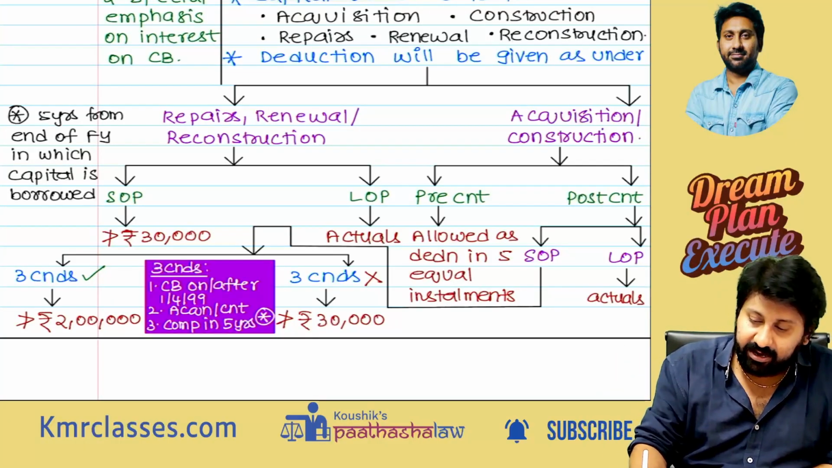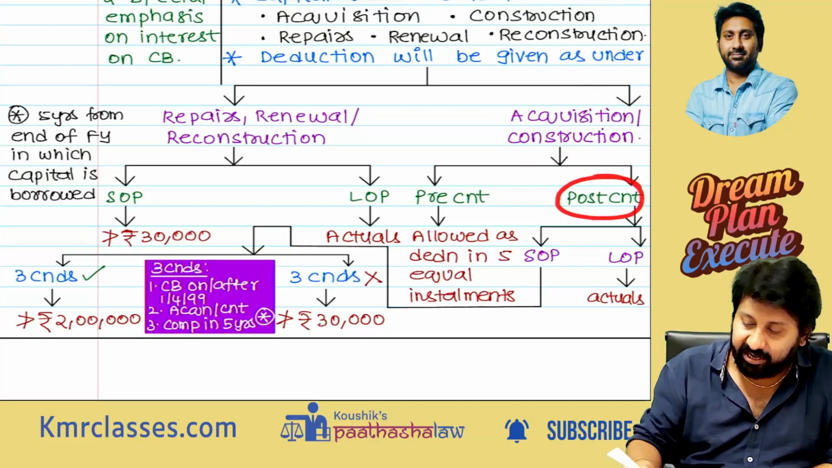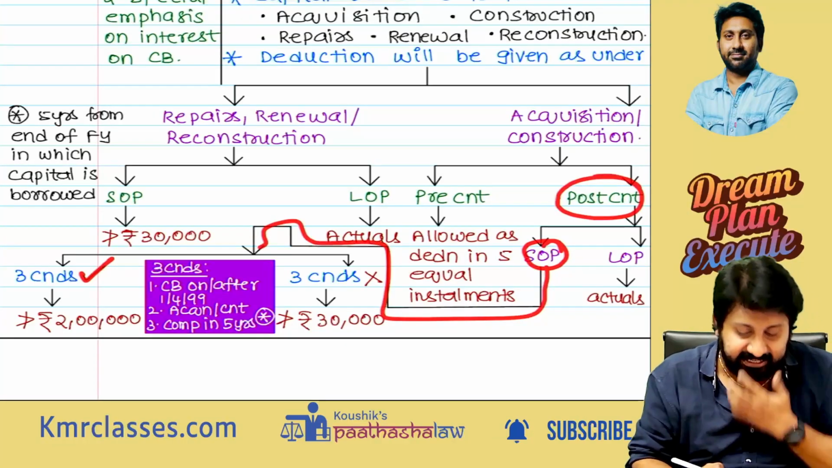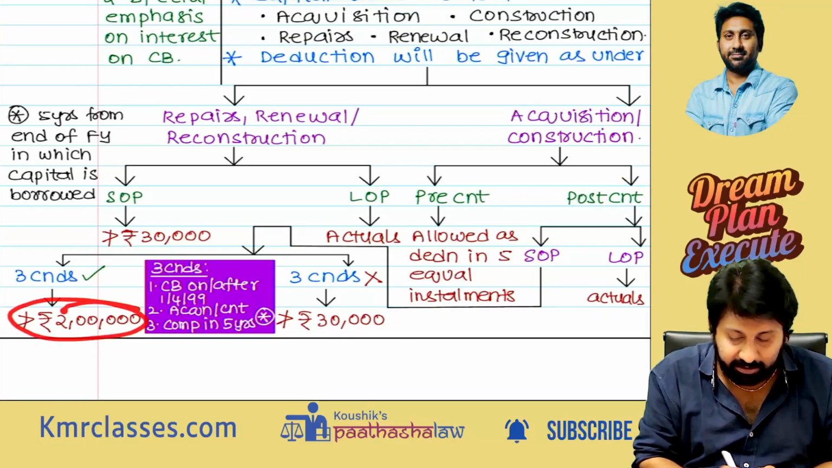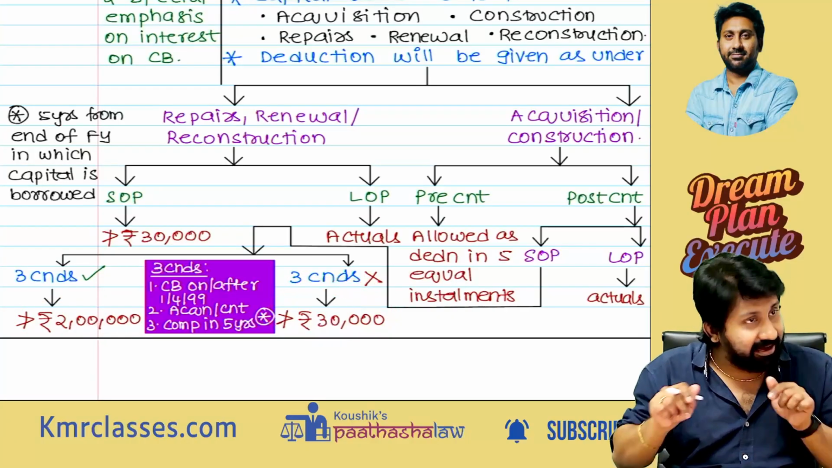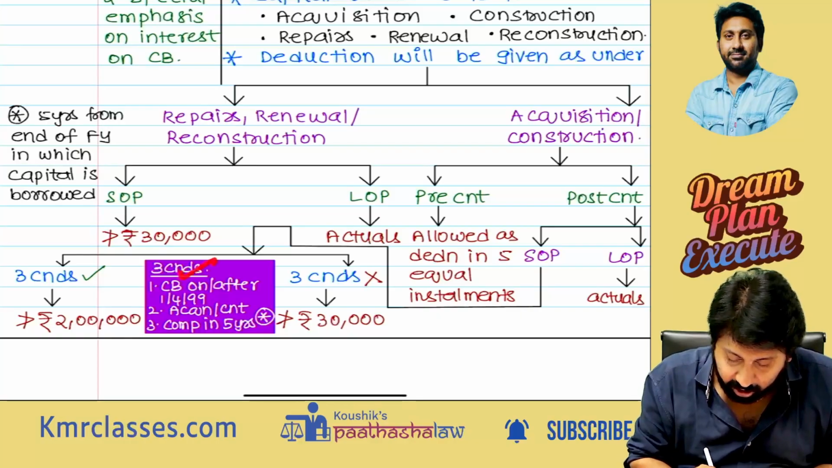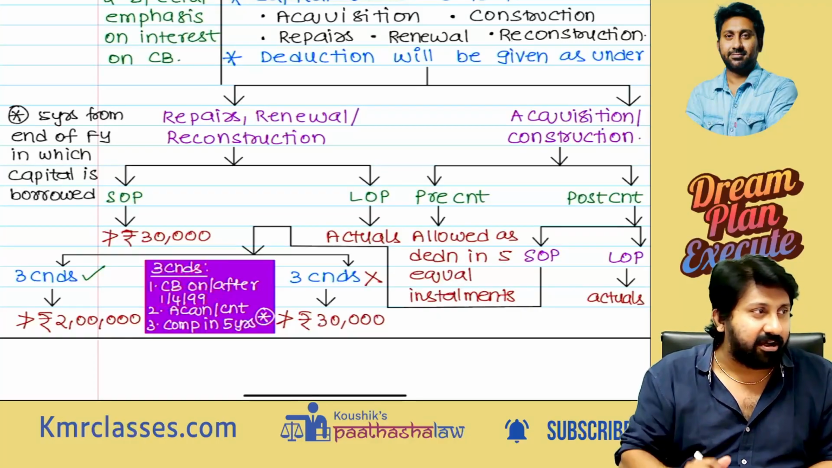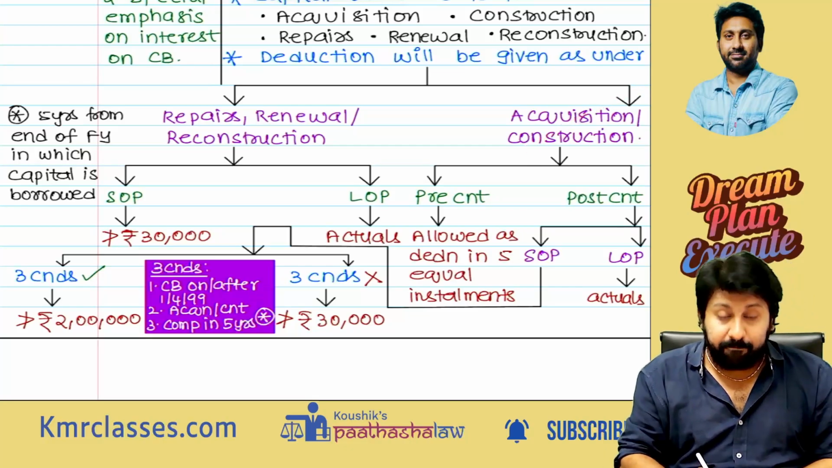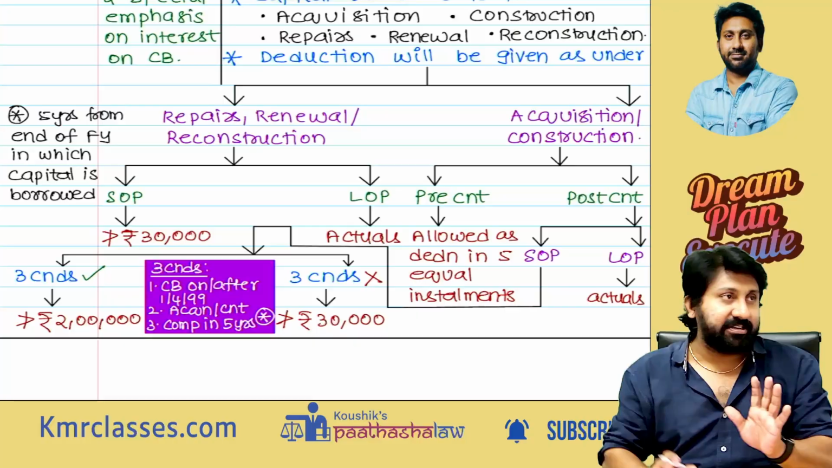Anyway, if it is for acquisition or construction, post-construction, self-occupied property, if 3 conditions are satisfied, then 2 lakh will be allowed. If any one condition is not satisfied, 30,000 is allowed. Even in case of construction and acquisition, what are the 3? Capital borrowed on or after 1-4-1999; obviously we'll borrow after that only. It should be for acquisition or construction. Completion should be made within 5 years. You should complete the property construction within 5 years, then only I will allow you.